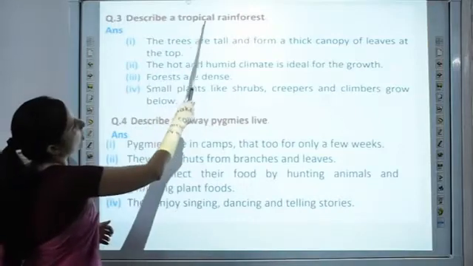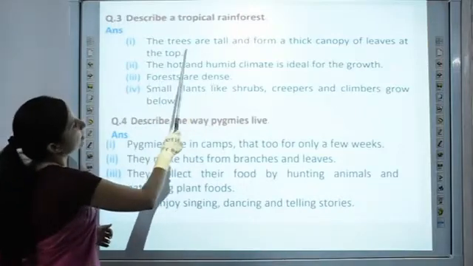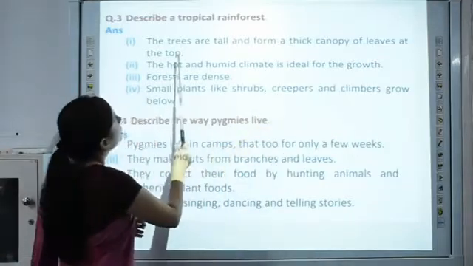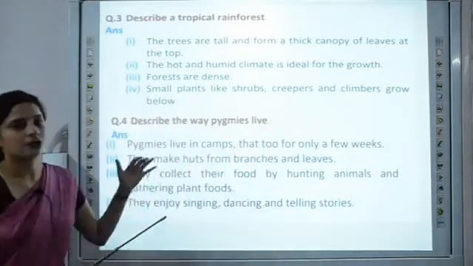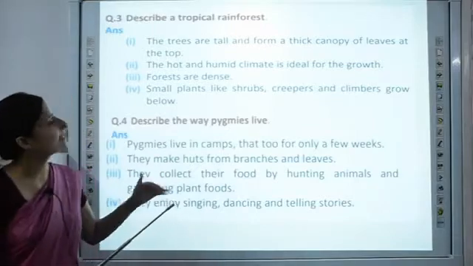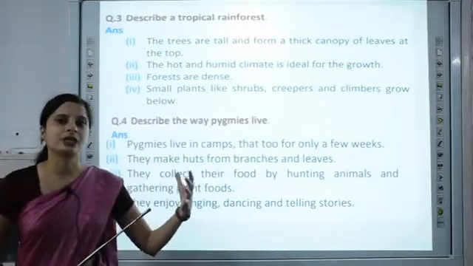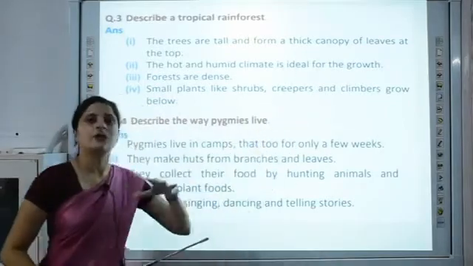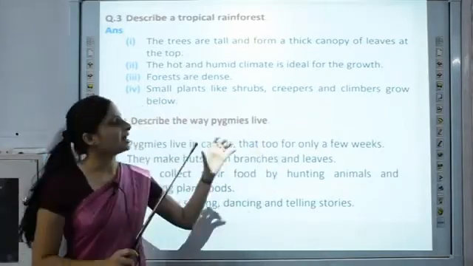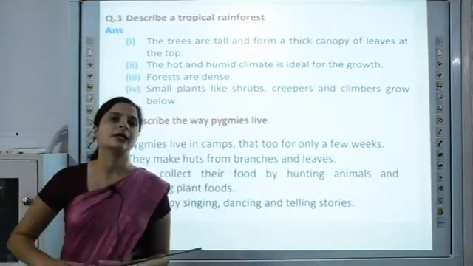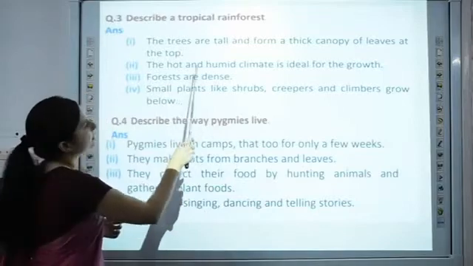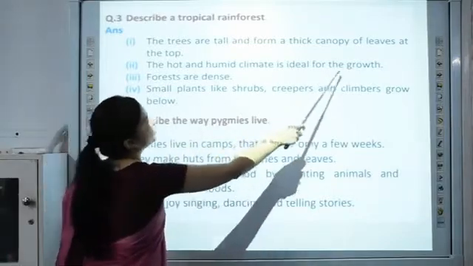Now describe the tropical rainforest. The trees are tall and form a thick canopy of leaves at the top. Now we read that the tropical rainforests are very dense, and over there the trees are very tall and they form a thick canopy. Canopy is a roof-like structure. When the branches of the trees, as they are very tall, come out, they form a thick canopy of leaves.